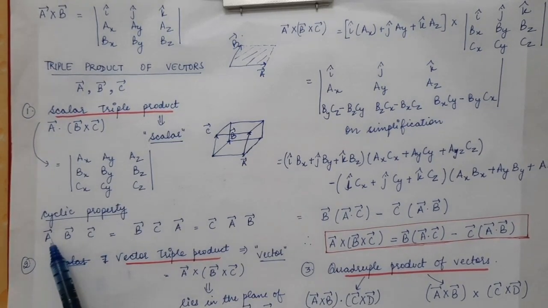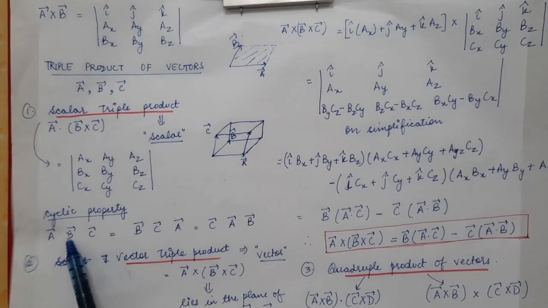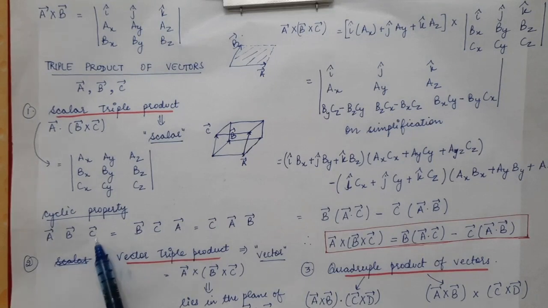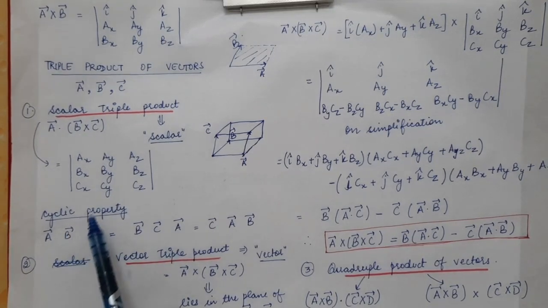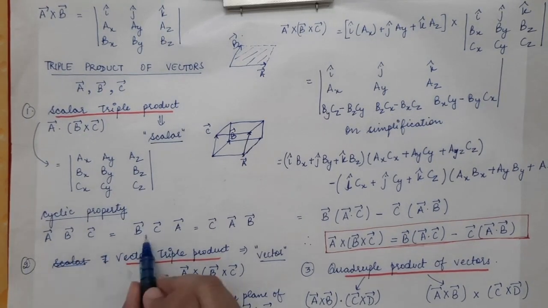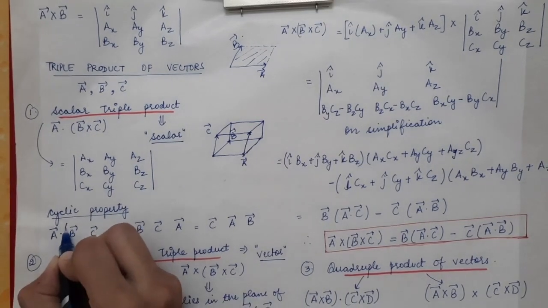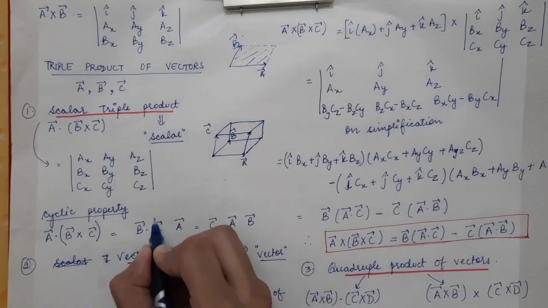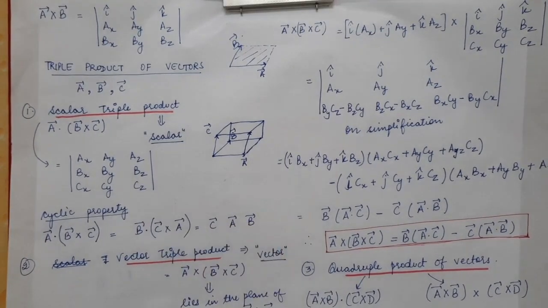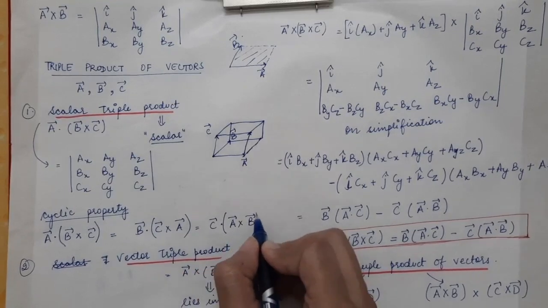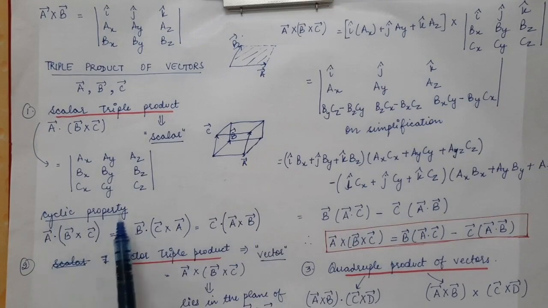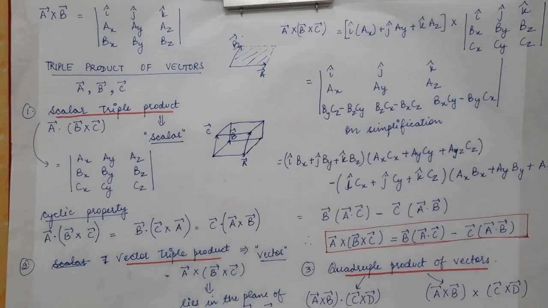So we have A, B, C, then B, C, A, and at the last C, A, B. This is the cyclic property: when these are written in this manner, the scalar triple products of these vectors all come out to be the same.